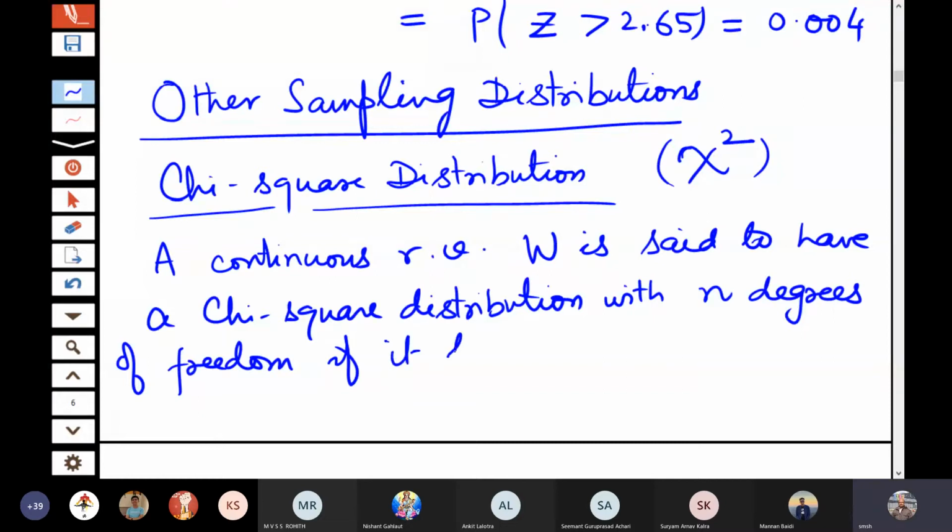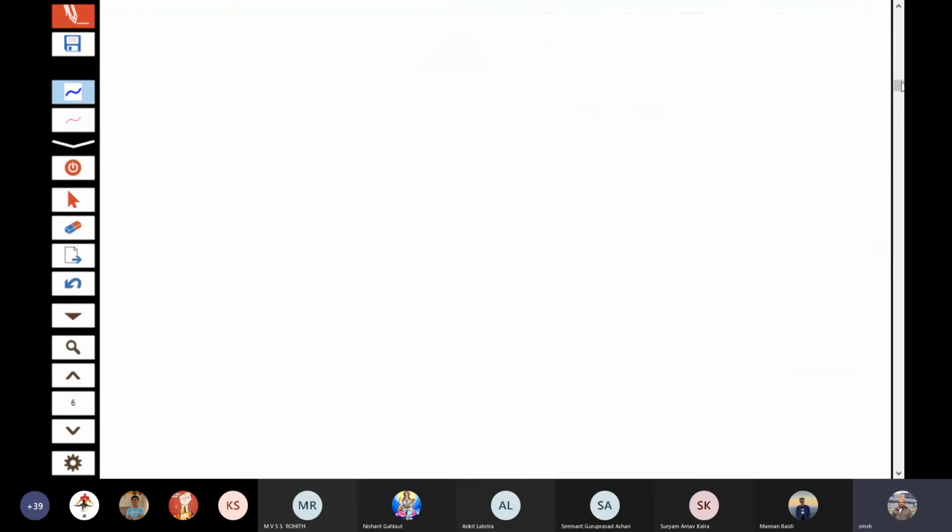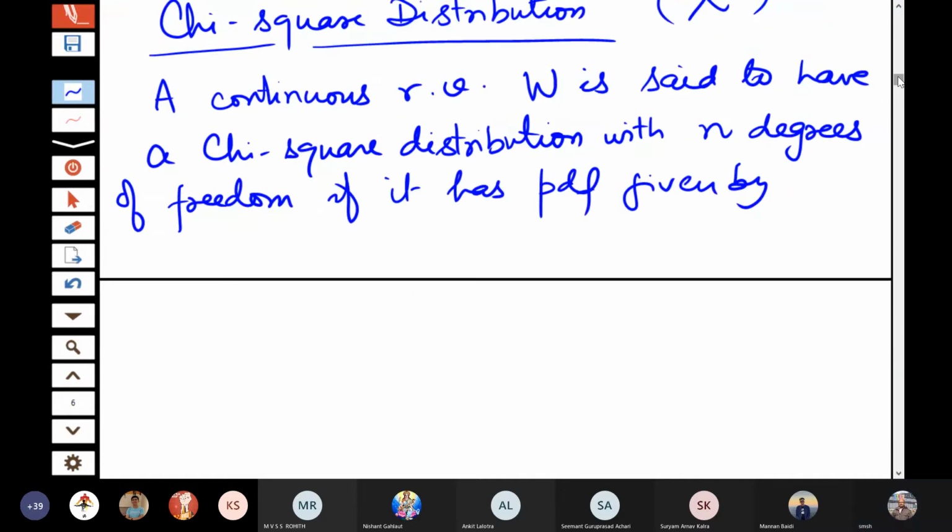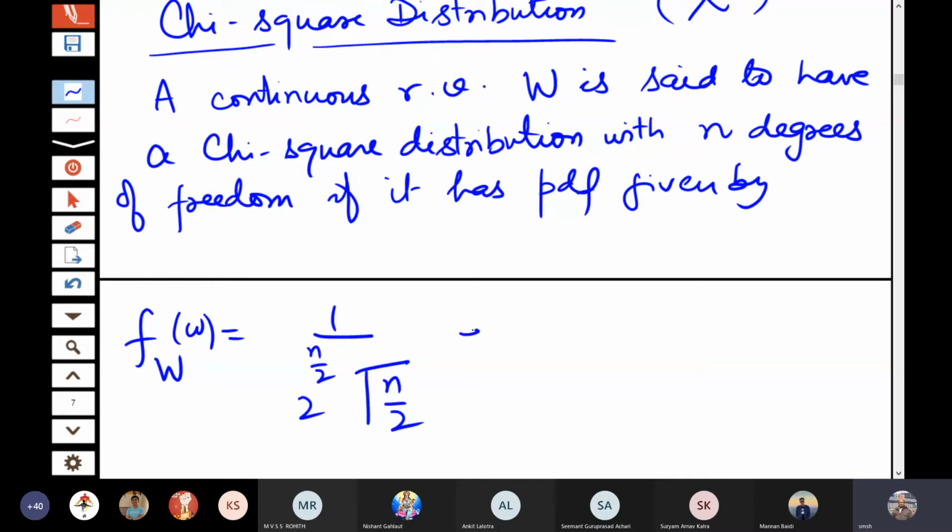If it has probability density function given by one by 2 to the power n by 2 gamma n by 2, e to the power minus w by 2, w to the power n by 2 minus 1, where w is positive and of course n is positive.